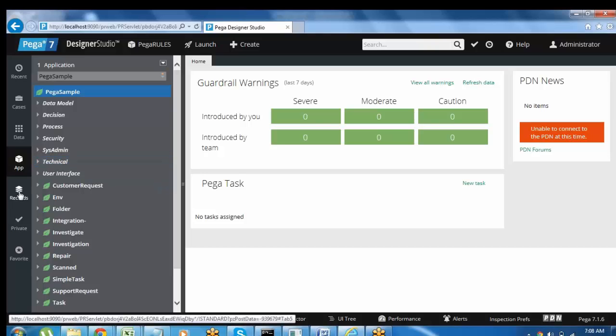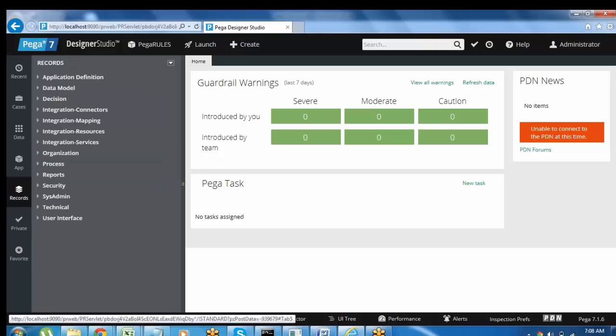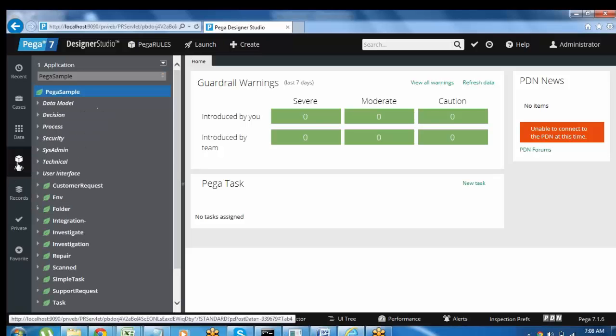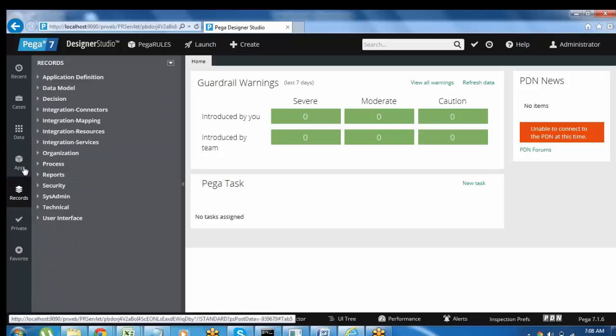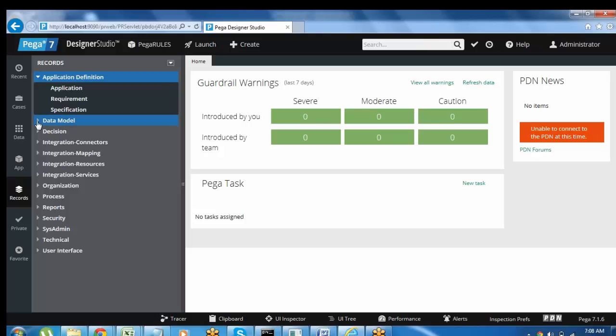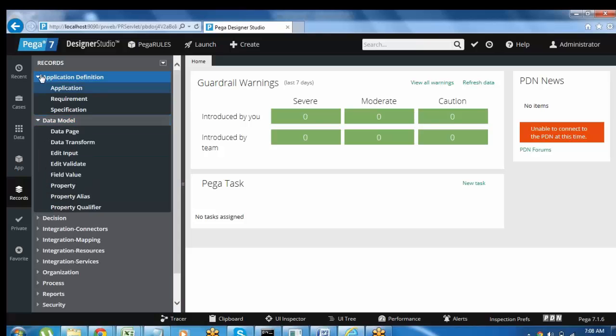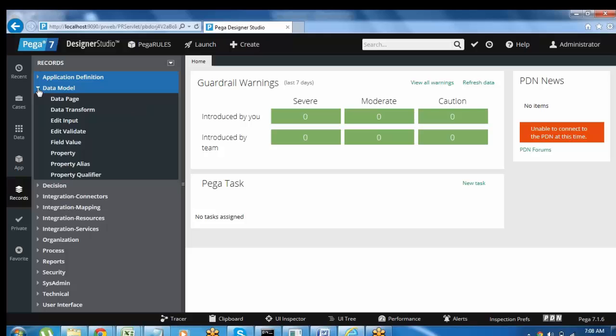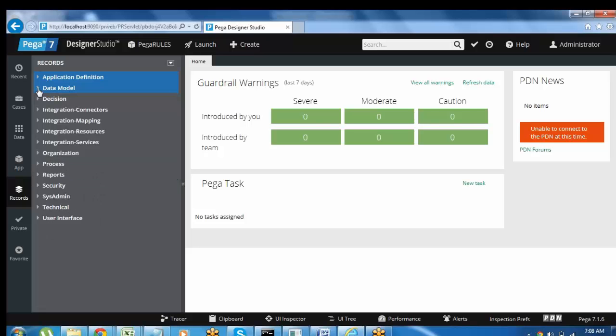Coming to the next explorer, the records explorer. Records explorer means, in alphabetical order, it will show all your records in the application. Here in the app explorer we don't have a certain order, but if you go to the records, everything will be available in order. So all those things you can refer to at any time. All your records in alphabetical order will be displayed here.